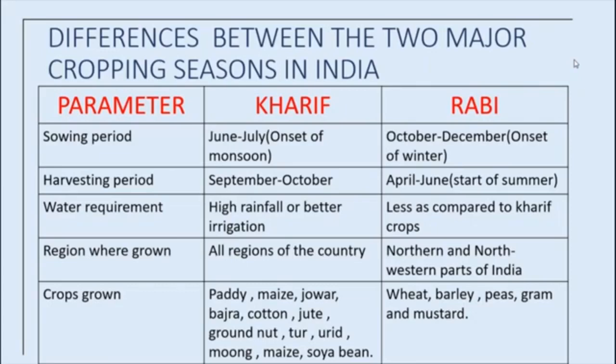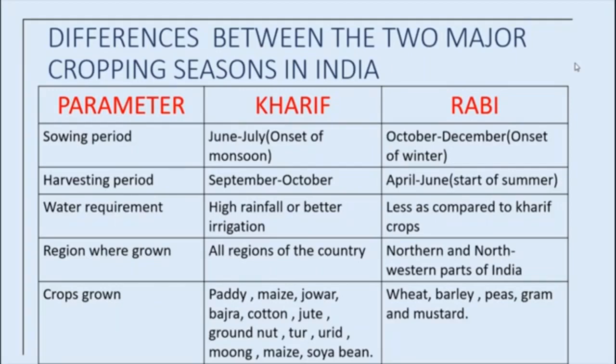See the sowing period: Kharif is June to July, and Rabi is October to December, the onset of winter. The harvesting period for Kharif crops is September to October, and for Rabi crops April to June, the start of summer. Water requirement for Kharif is high rainfall or better irrigation; for Rabi it is lesser compared to Kharif crops.